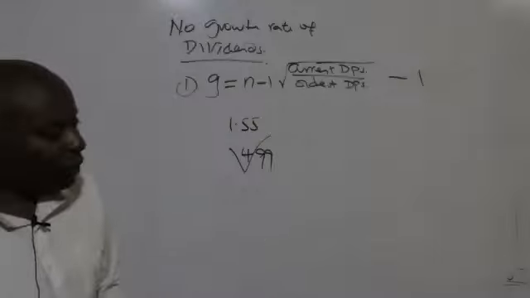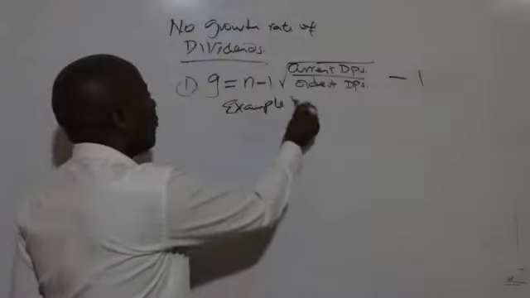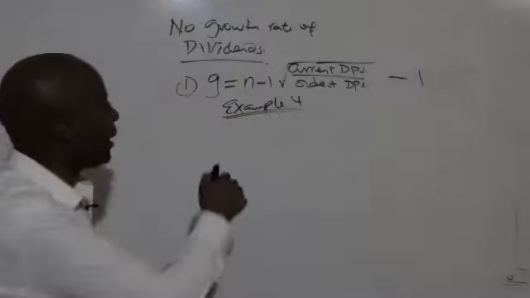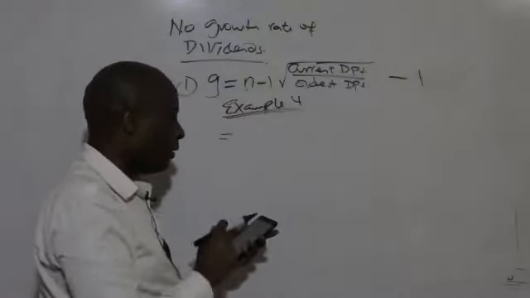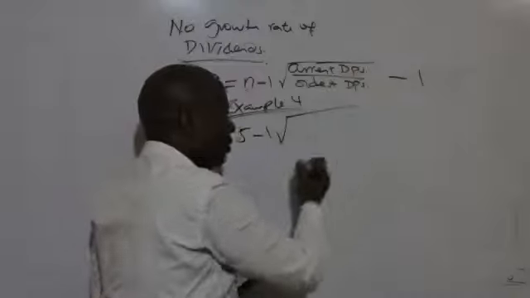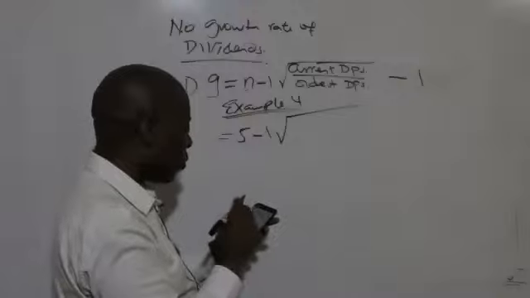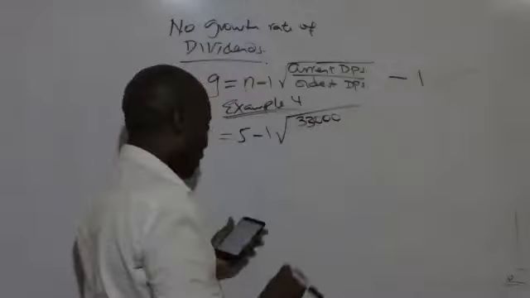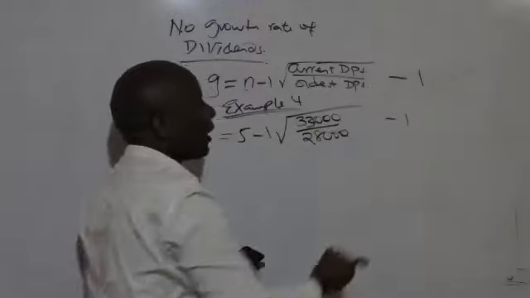This is the formula that I will use for example 4, ladies and gentlemen. What I will do is plug in, because we already have the formula. Number of years: 1, 2, 3, 4, 5. So I'll talk of 5 minus 1, root, not square, but root. Because I don't have the number of ordinary shares, I work with total dividends. The current one is 2010, so it will be 33,000 over 28,000.